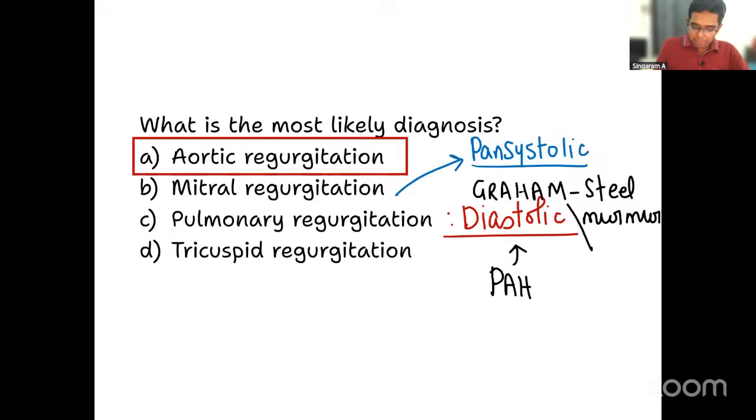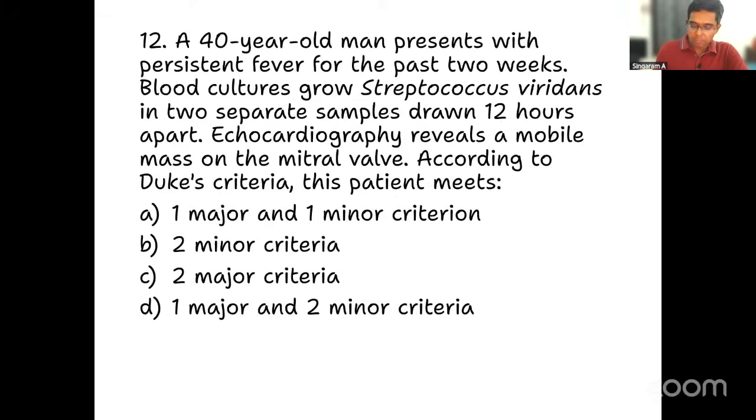The same applies for tricuspid regurgitation also. Mitral regurgitation or tricuspid regurgitation, it's a pansystolic murmur, right? So with all these, we can rule out the other options, and very clearly the answer for this question is aortic regurgitation only. Fine. So that was question number 11, which is completed. We move on to question number 12.